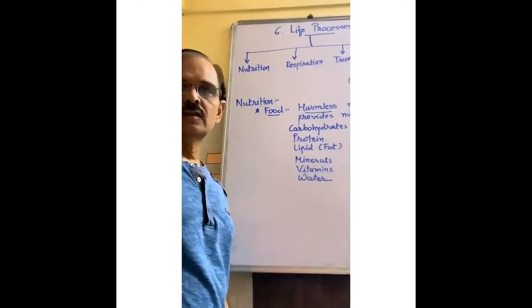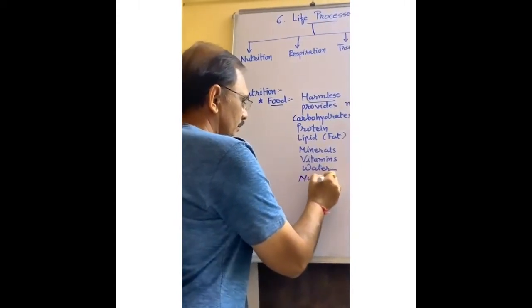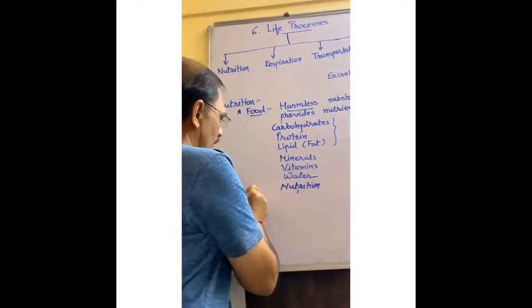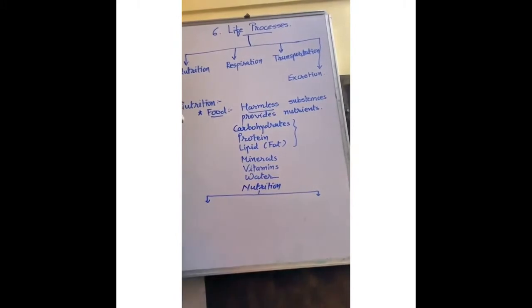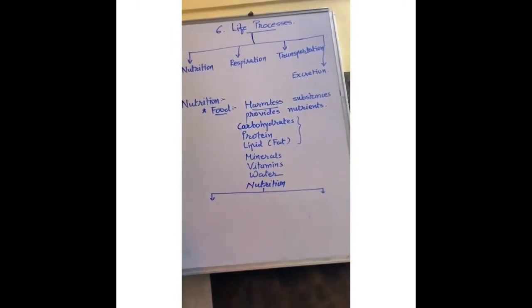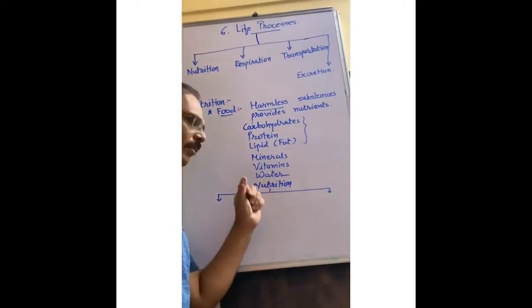Now, 2 types of nutrition are there. The process in which a living organism obtains nutrients is called nutrition. What do you mean by nutrition?